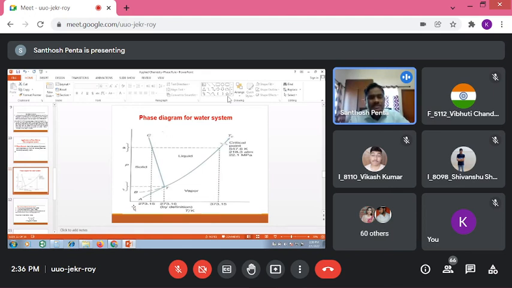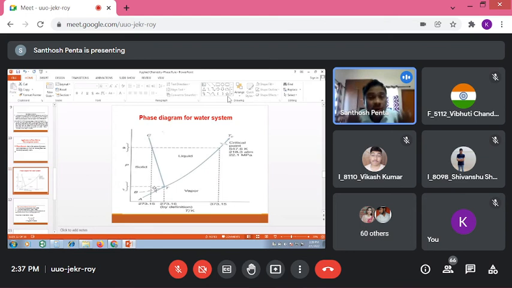Then another curve is also there. That is the AT curve or otherwise the TA curve. You can say either AT curve or TA curve, both are the same. Don't get confused. So the TA curve is separating solid from vapor. See here, on the left-hand side of this curve solid is there, and on the right-hand side, that means the lower portion, vapor is there. As it is separating solid and vapor, this curve is called the sublimation curve. What is sublimation? Where the solid is directly converted into vapor.